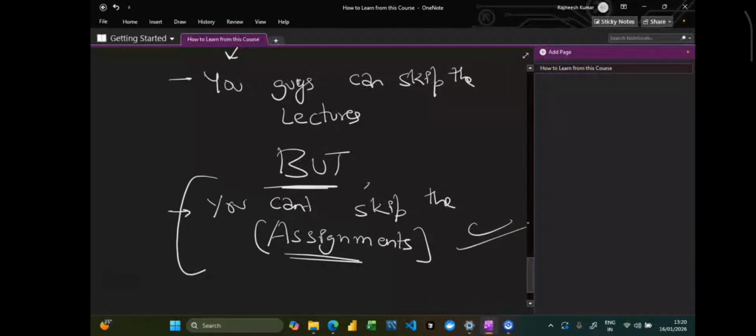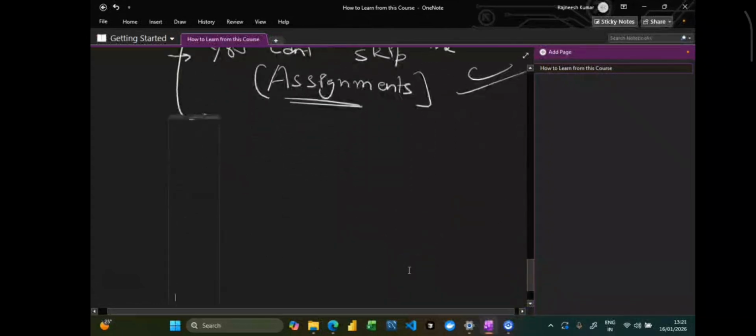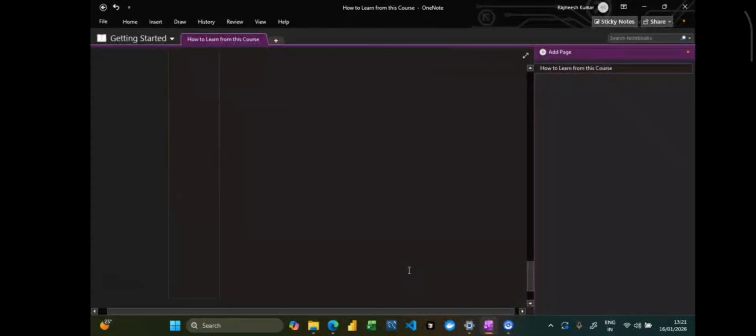Now, if you are skipping the Python lecture, you can do the assignments of the Python lecture itself. But yes, there can be a scenario wherein people are quite great with Python, but they are not good with NumPy, Pandas, Matplotlib, and Seaborn. Most people can be quite great with Matplotlib, but not have their Seaborn concepts clear. Definitely, you can skip the lectures of Matplotlib, NumPy, and Pandas as well, but you have to do the assignments of those.